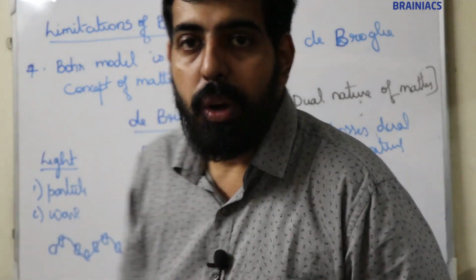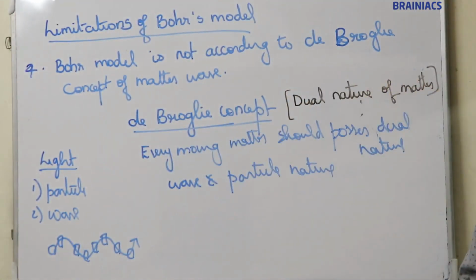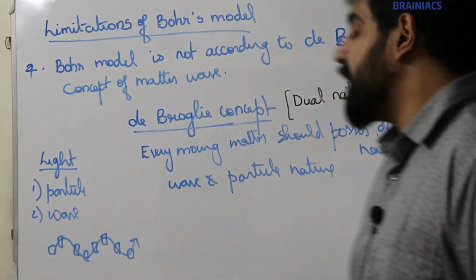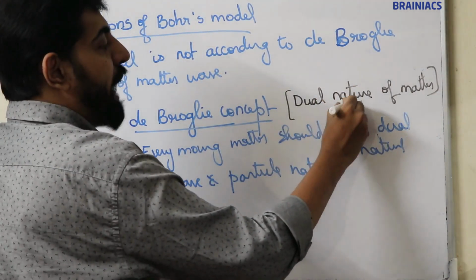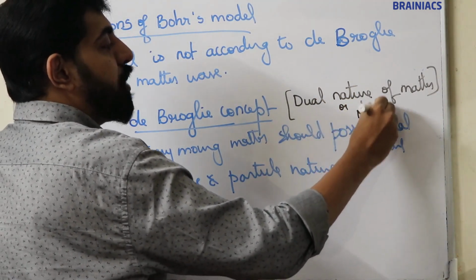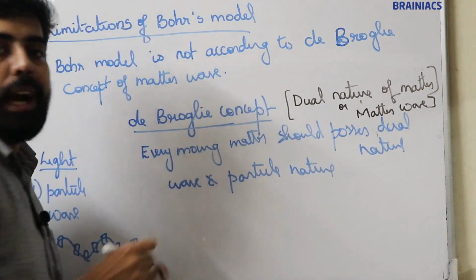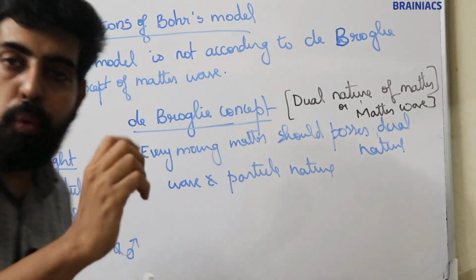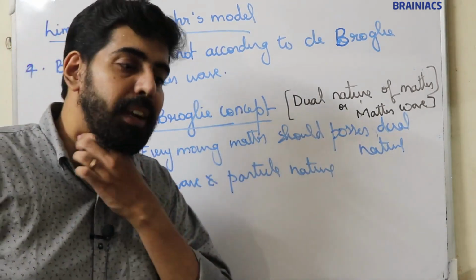De Broglie introduced a concept known as the dual nature of matter, or the de Broglie concept of matter wave. According to his idea, every moving matter possesses dual nature, wave nature and particle nature.